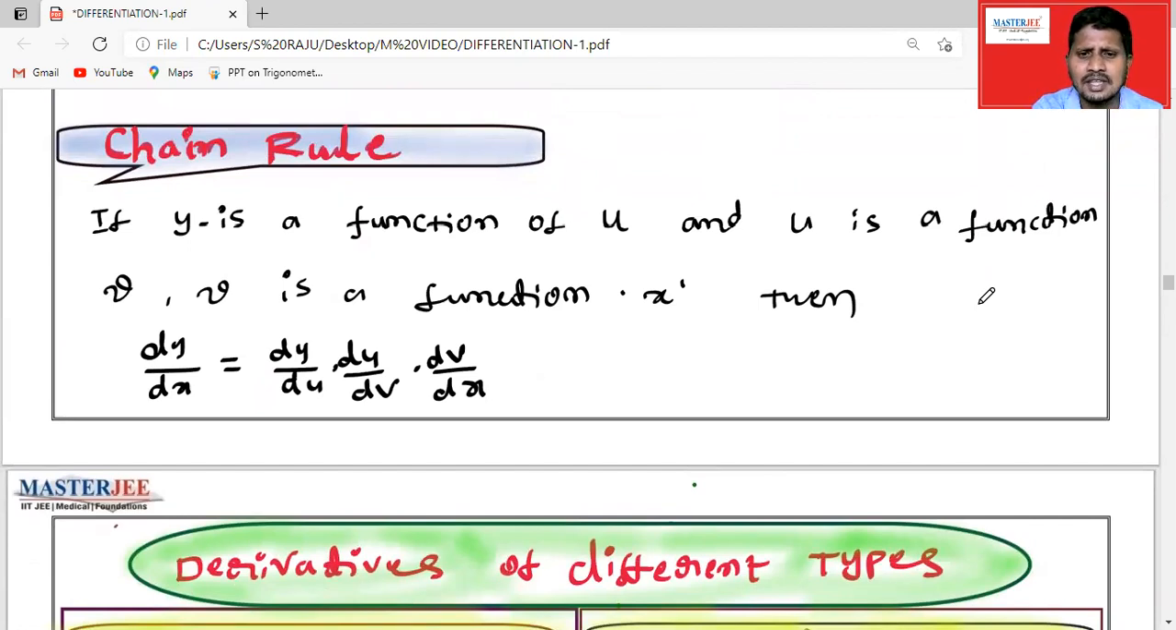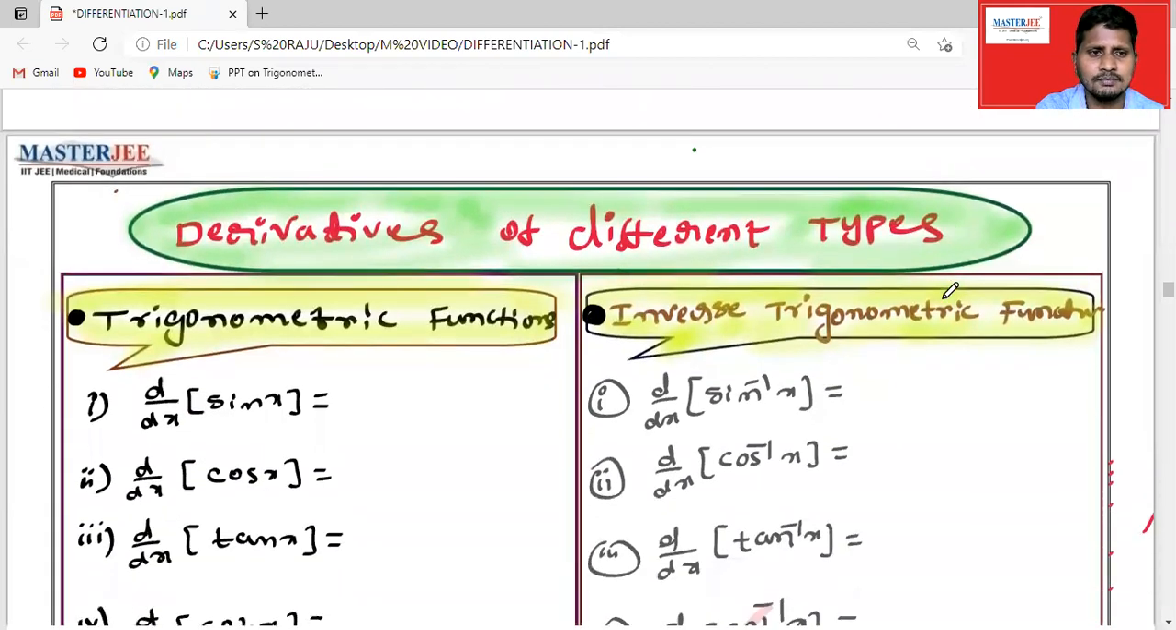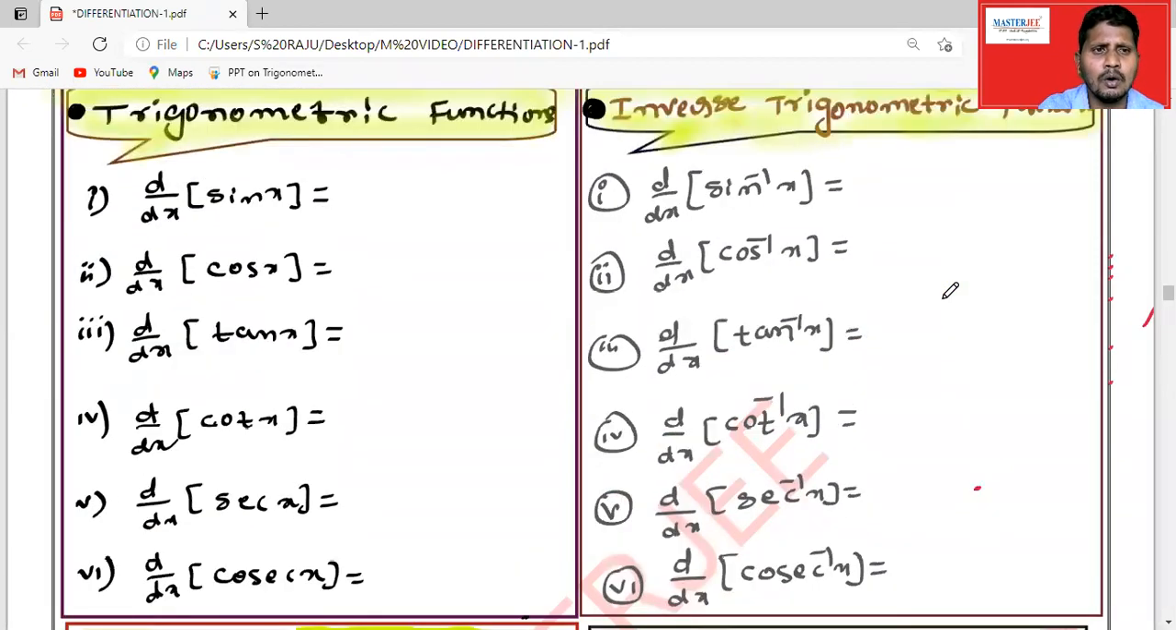Coming to the next topic, the derivatives of different types. What are the types? Let us see 5 types: the derivative of trigonometric functions, inverse trigonometric functions, hyperbolic functions, inverse hyperbolic functions, and then the derivative of determinants.